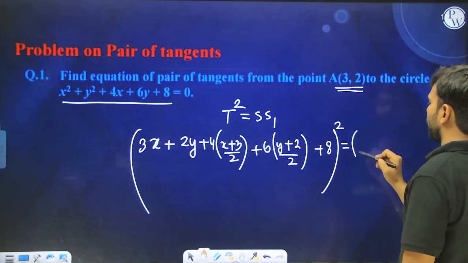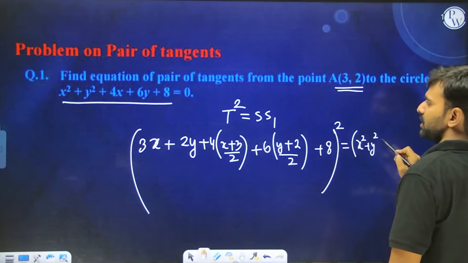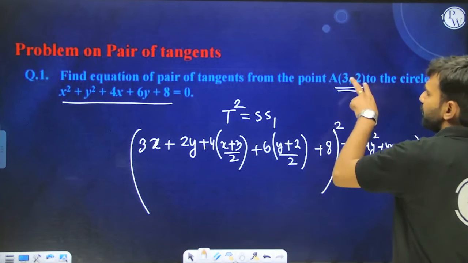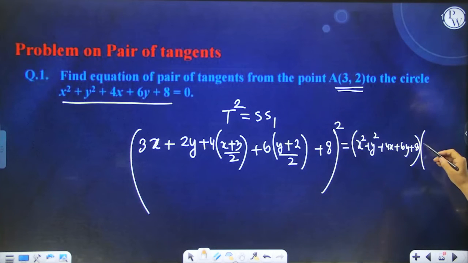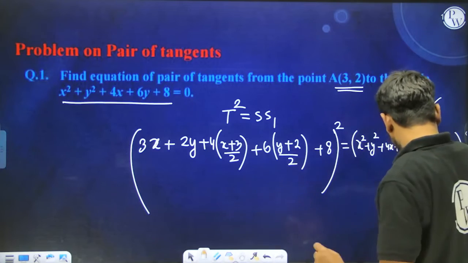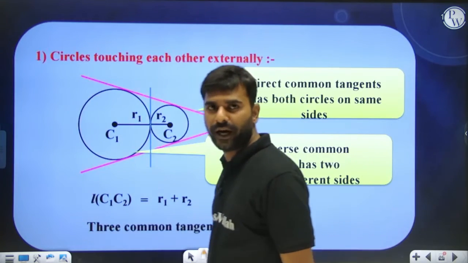S is the circle's equation, x square plus y square plus 4x plus 6y plus 8. S1 is what? Simply put this point inside the circle, so it is going to be 3 square plus 2 square plus 4 into 3 is 12, plus 12, plus 8. So this will directly represent the equation of the tangents multiplied. I hope you understood this.